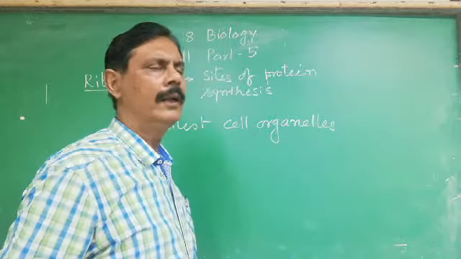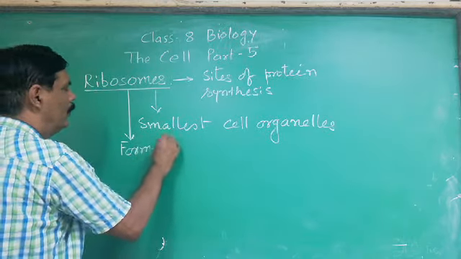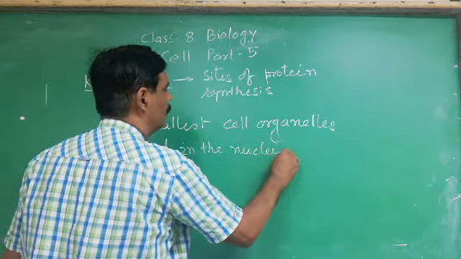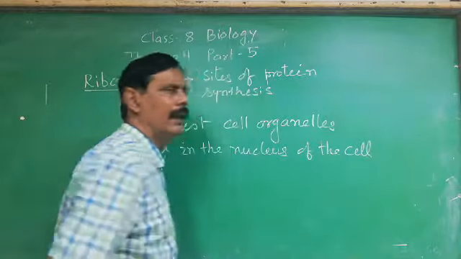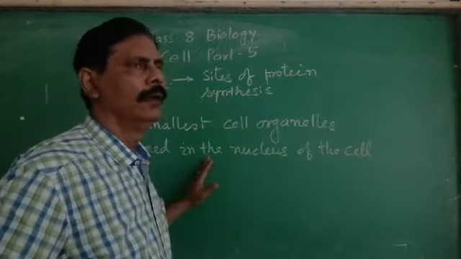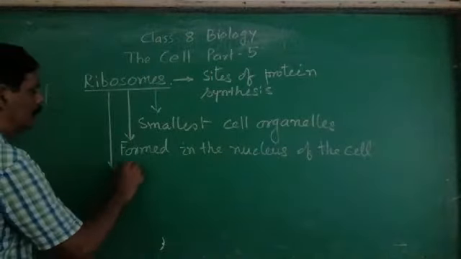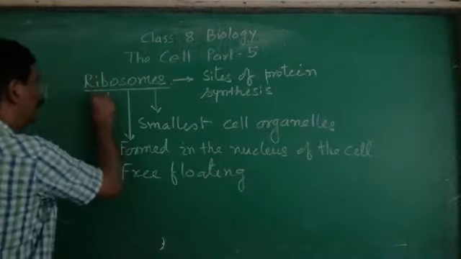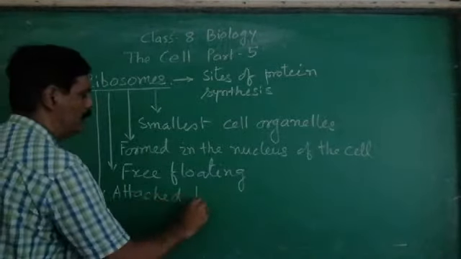These are the smallest cell organelles, and these are formed in the nucleus of the cell, and they are being released into the cytoplasm, where some are free floating and some are attached to